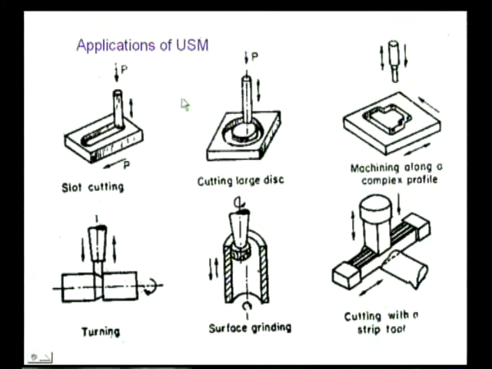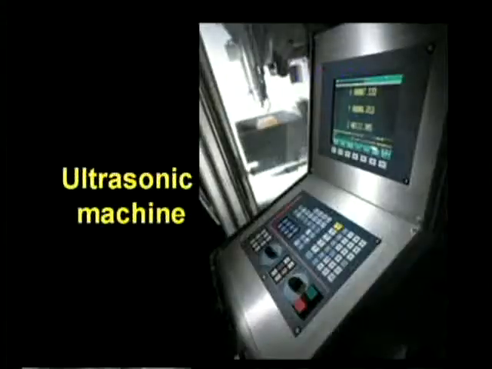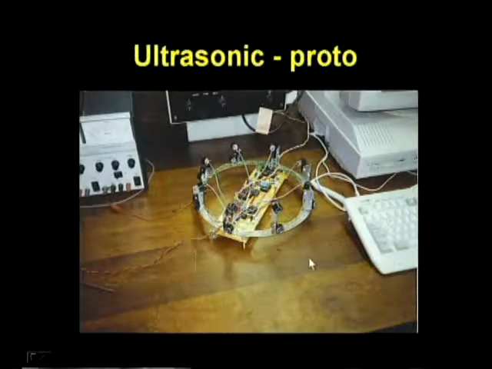Now, you can see different types of applications of USM: slot cutting, cutting large discs, machining along a complex profile, turning, surface grinding, cutting with a strip tool. All these are applications of USM, which cannot be done with other processes. Now you can see different types of the latest machines which are used. This is the part inside the ultrasonic machine where the frequency changing etc. takes place.